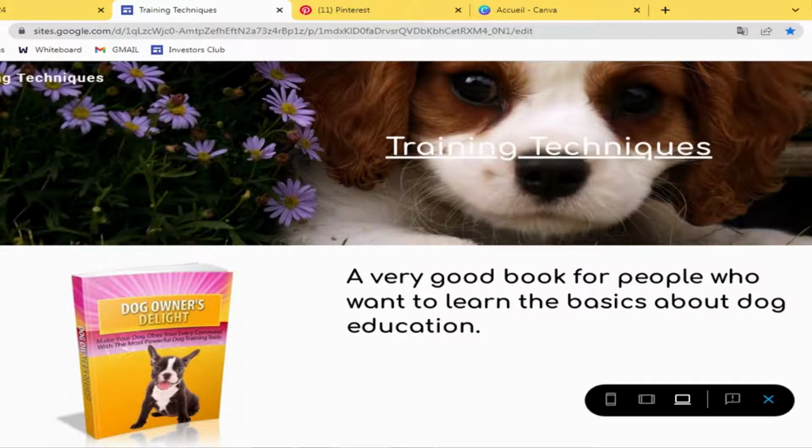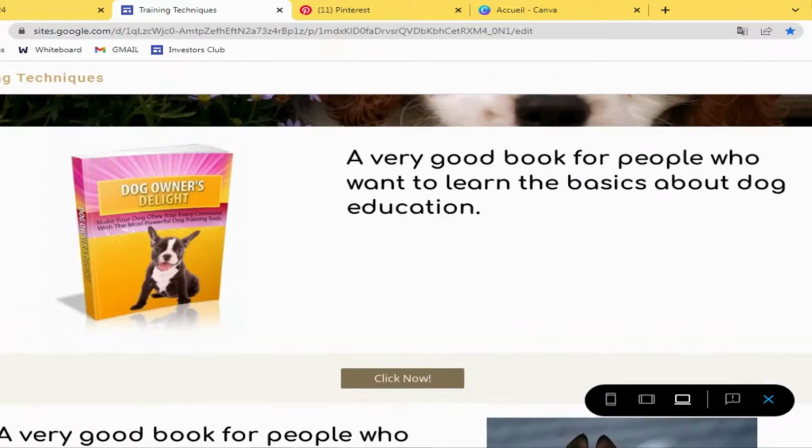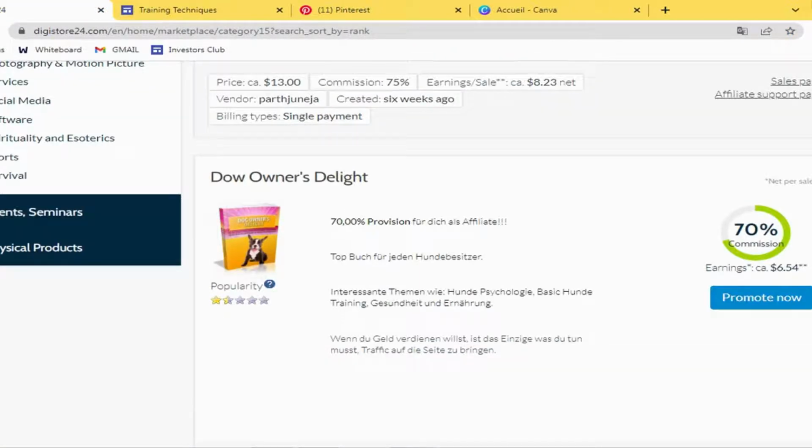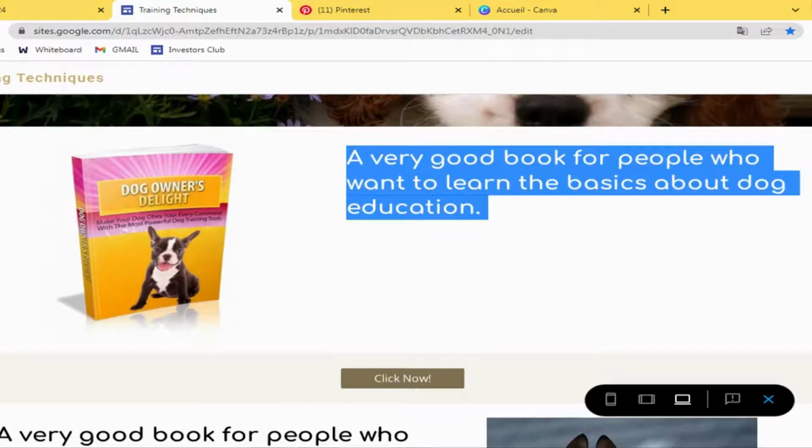So as you can see, this is how it looks on desktop format. Training techniques. I just enter the title and the name of the offer right here, some text, some descriptions, some images from the offer. I get this image, as you can see right here. If you noticed this image, I just copy it and paste it on the landing page, so this way people know that I'm talking about the same product and there is a relation between my landing page and the affiliate product or the product I'm promoting.